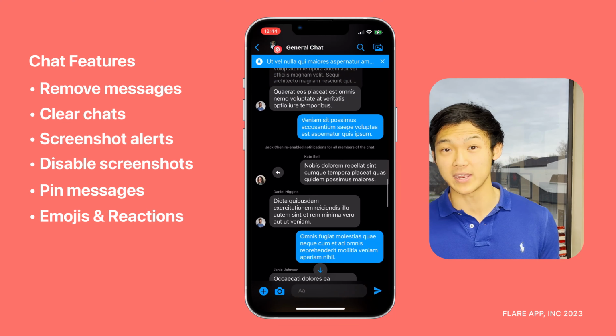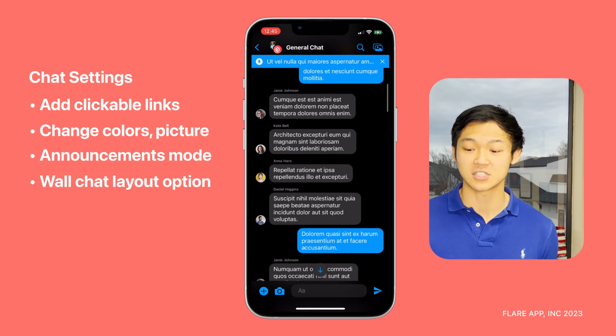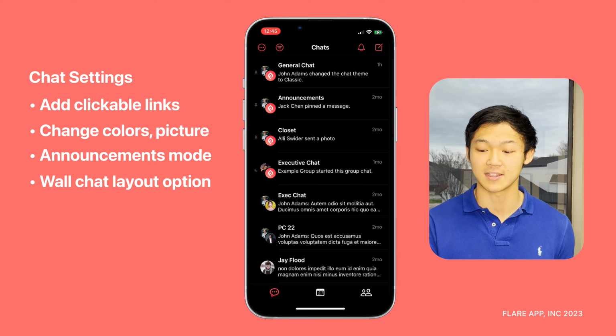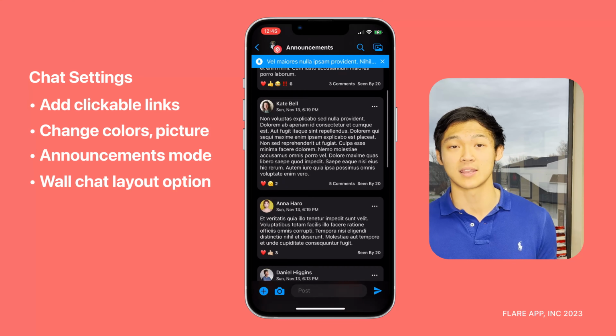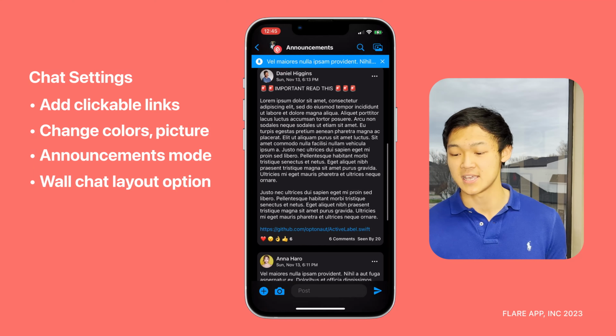And one of the really neat features about Flare is you can make those chats look like a Facebook wall. So you can have the regular iMessage-like chat like this, or you can have a layout that looks like a wall like this, which is great for announcements because members can comment underneath the post if they have a question about something. So this could be a really great way to have announcements be a lot more organized because the comments don't bury all the important announcements. They would just sit neatly in the comment section.